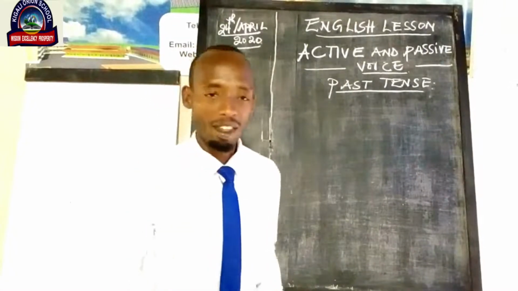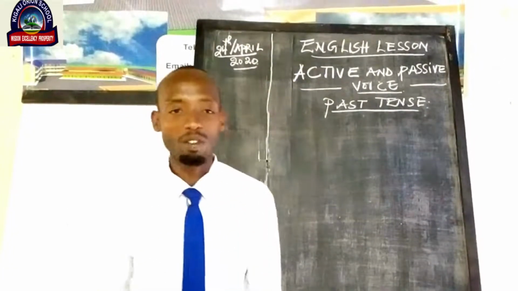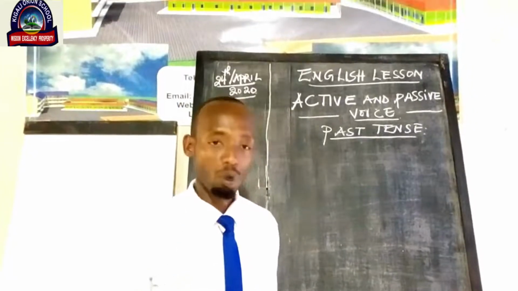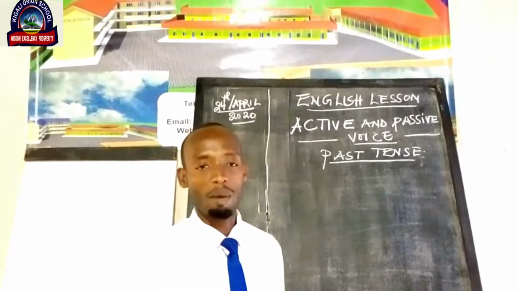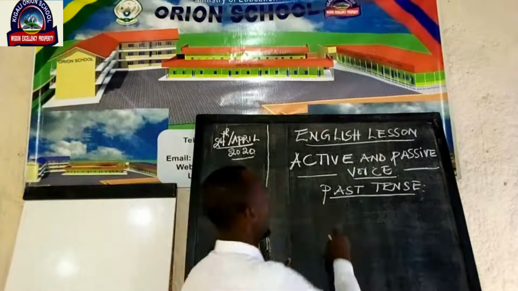So you have to remember that by learning this unit, active voice and passive voice, we have to use verb to be and the past participle of the verb given. You know that past tense also has 4 parts.